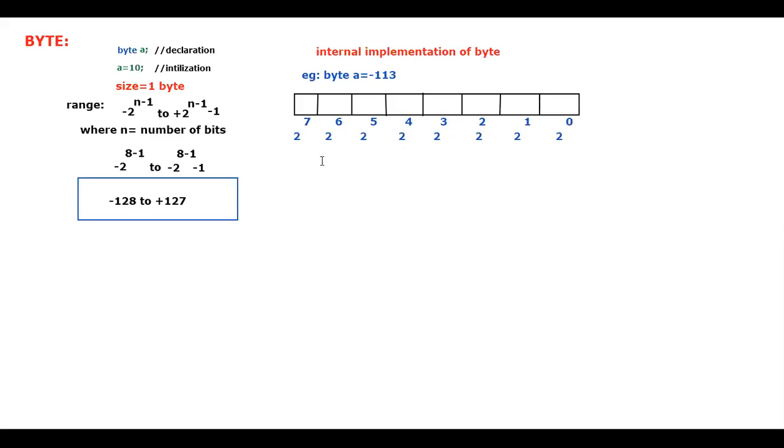So this is what I'm trying to give. This is 2 to the power of 0, 2 to the power of 1, 2, 3, 4, 5 till 7 you have. This is what you will call 1 byte, or I will call it 8 bits. Is that clear for you guys?